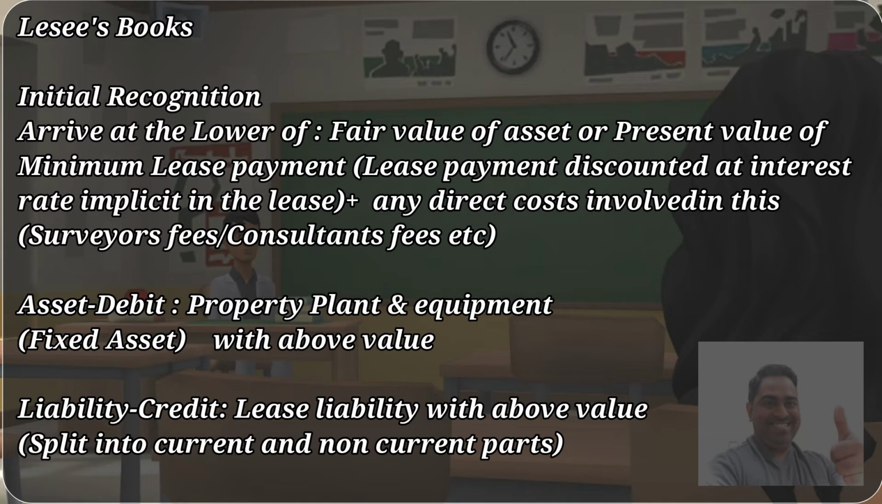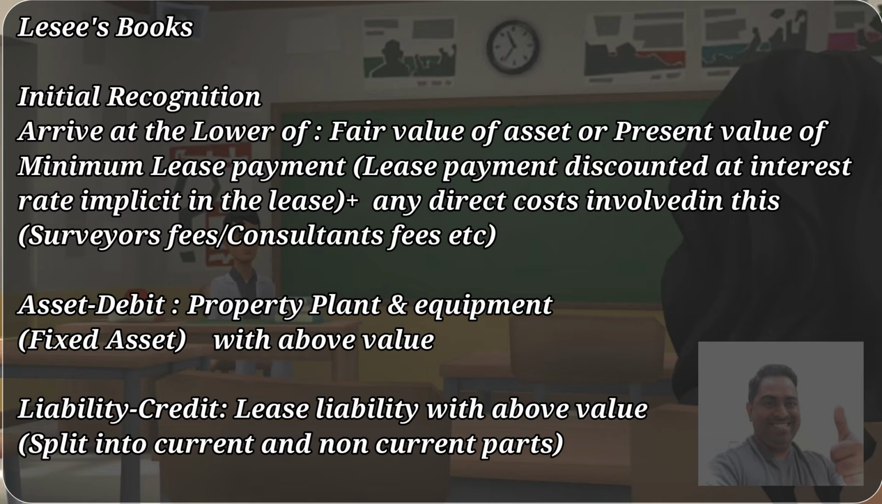For example, the surveyors' fees or consultant fees. Add this to the present value and compare it with the fair value we arrived at earlier, that is the market value. Now the value of the lease to be recognized is the lower of the fair value or the second value, which is the minimum lease payments plus the direct cost. That has to be the value at which the lease has to be recognized at the initial point.